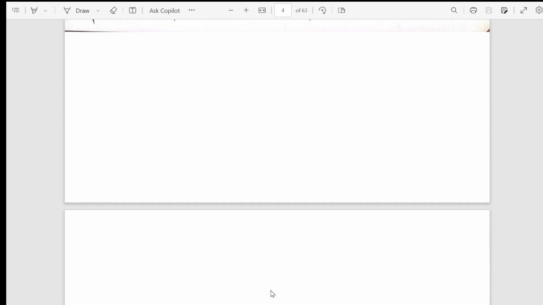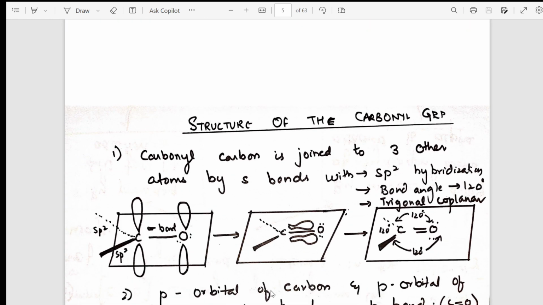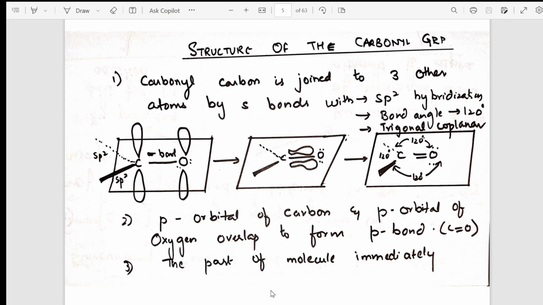After your IUPAC nomenclature, common name and IUPAC, I have taken the concept of structure of carbonyl compound. They may ask you one more question: what is the structure, why the bond angle is so much, why is it trigonal planar. I have clearly explained the structure of carbonyl compound. My request to all the students is to please watch the one shot videos, because I have covered every line of NCERT. That's very, very important.